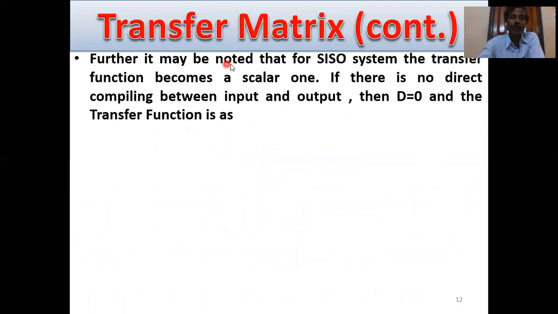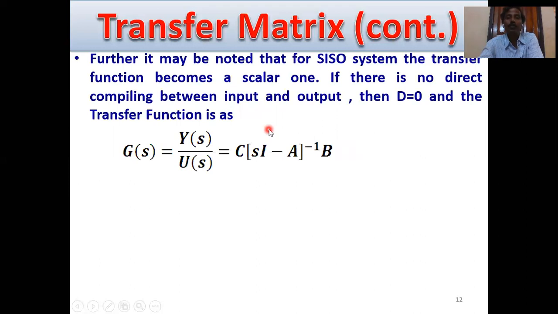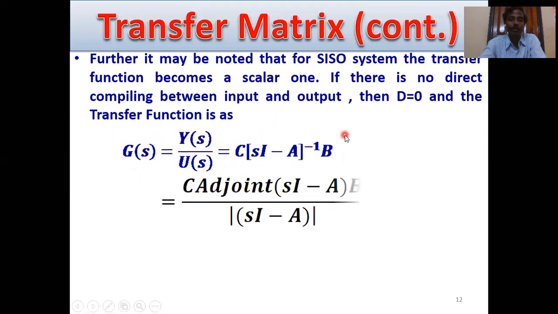Further, it may be noted that for a single-input, single-output or SISO system, the transfer function becomes a scalar one. If there is no direct coupling between input and output, then D equals 0, and the overall transfer function Y(s) by U(s) equals C (sI minus A) inverse B, because D equals a null matrix or D equals 0. This is the transfer function for a single-input, single-output system.